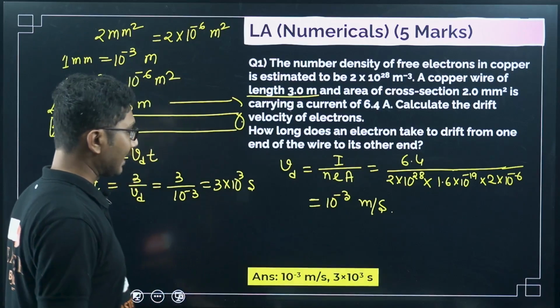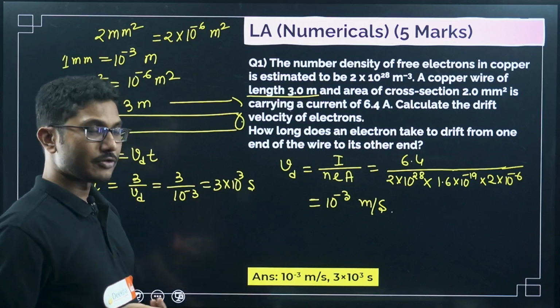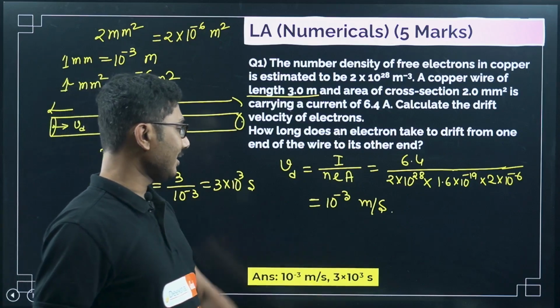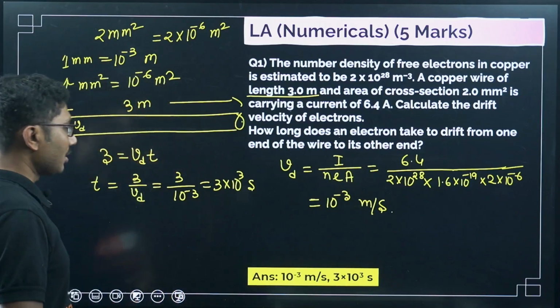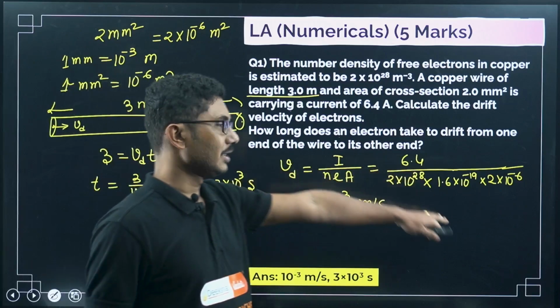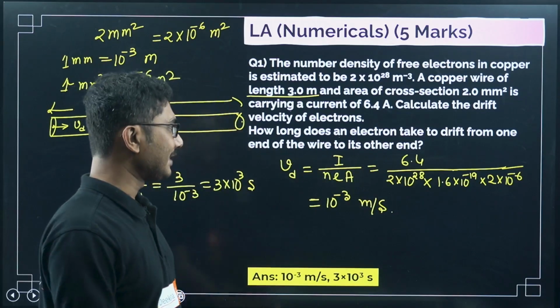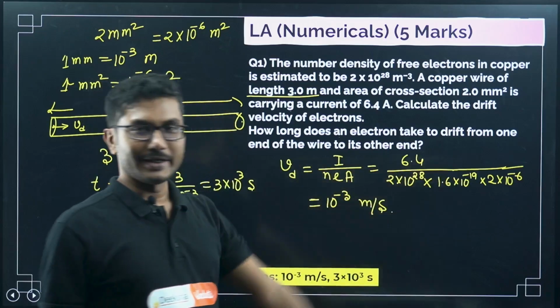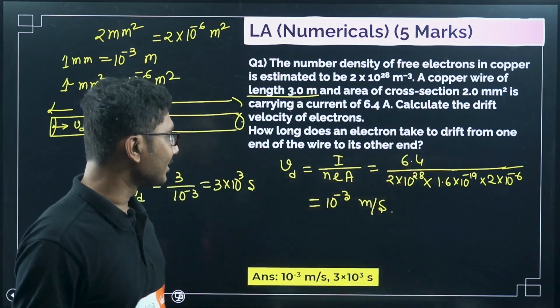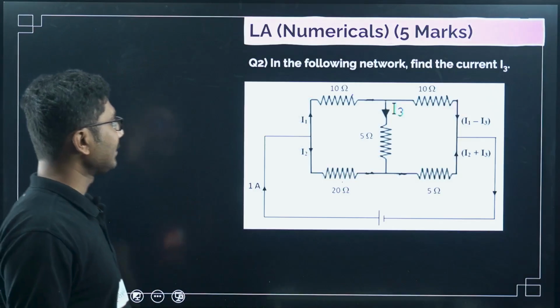So yes, I have calculated correctly. The correct answer is 10 to the power of minus 3 meter per second, and the second answer is 3 times 10 to the power of 3 seconds. You can calculate this and tell me the answer. You can use the calculator for each step, or simplify it as you like and tell me the answer. Now, next question.